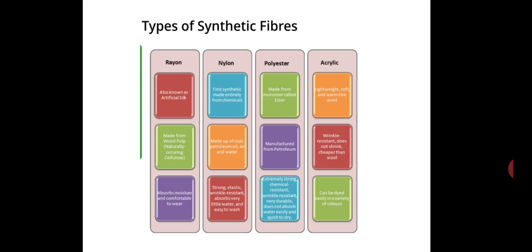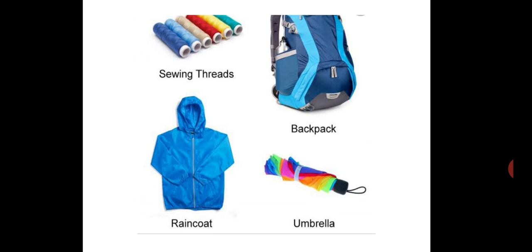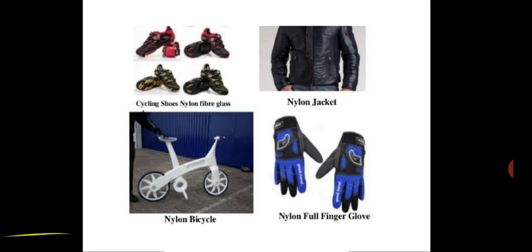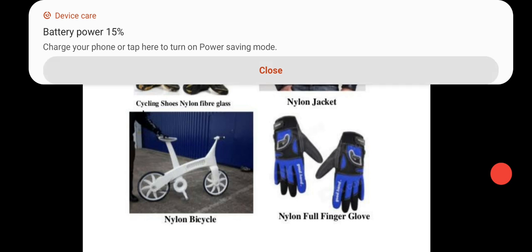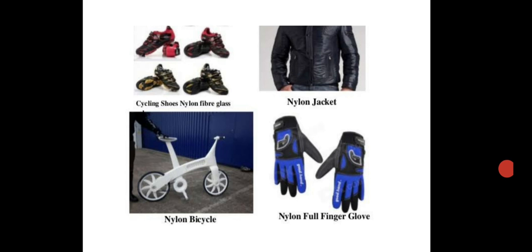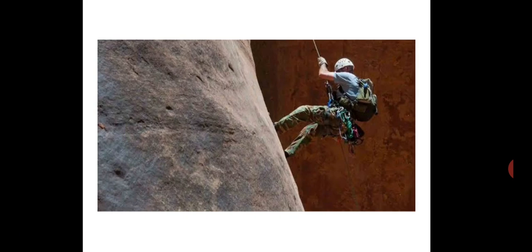It is a strong, lightweight fiber that doesn't absorb water and dries quickly, and that is why it is used to make tents. Here you can see few examples of nylons. This backpack is made up of nylon, raincoat, umbrella, these shoes, nylon jacket, nylon bicycle, these gloves, this climbing rope, it is also made up of nylon.